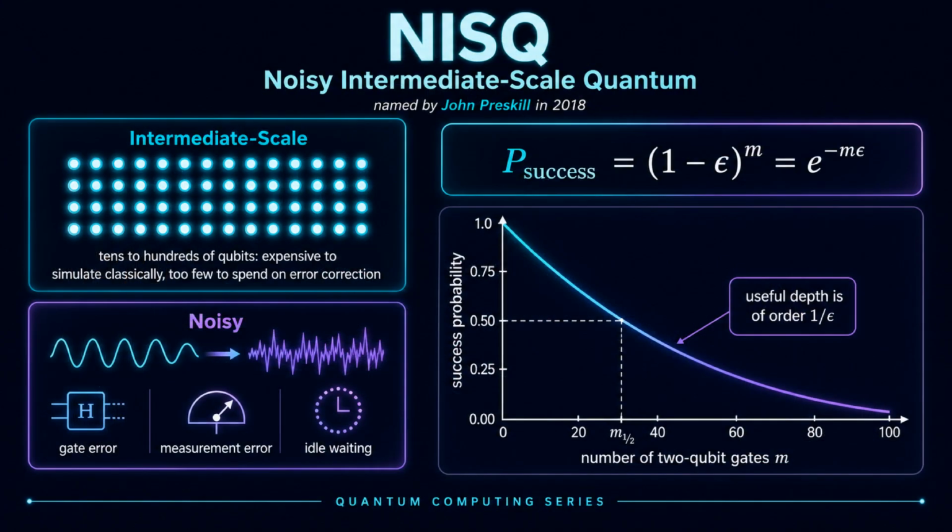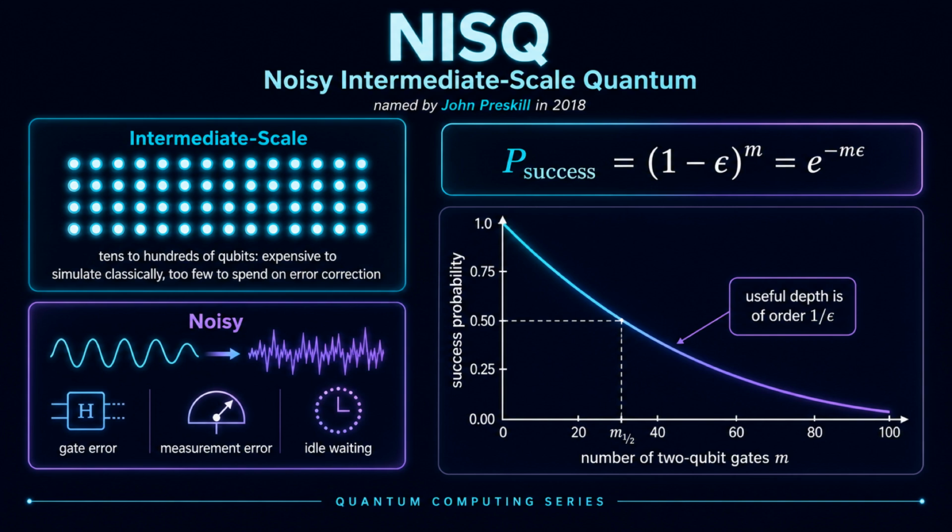In 2018, John Preskill named the present era NISQ, short for Noisy Intermediate Scale Quantum. Intermediate scale means the device holds enough qubits that simulating it classically becomes expensive, roughly tens to hundreds, but not so many that we can spend most of them on error correction. Noisy means every gate, every measurement, and simply waiting introduces errors, with no full error correction layer hiding them.